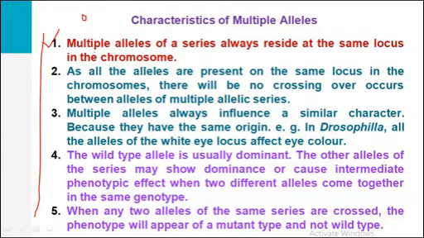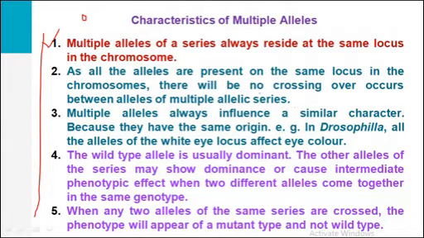So this is a very important point. Multiple alleles of a series always reside at the same locus in the chromosomes. Next, as all the alleles are present on the same locus in the chromosome, no crossing over occurs between alleles of a multiple allelic series.